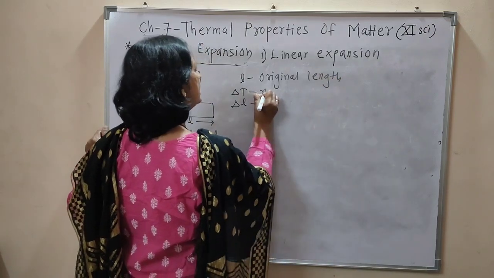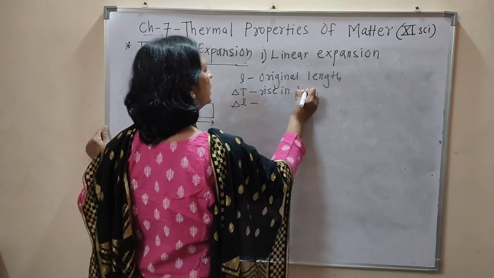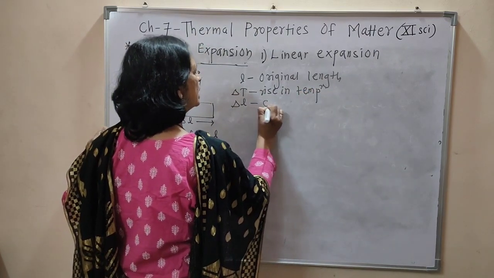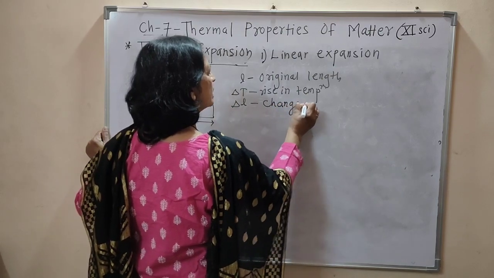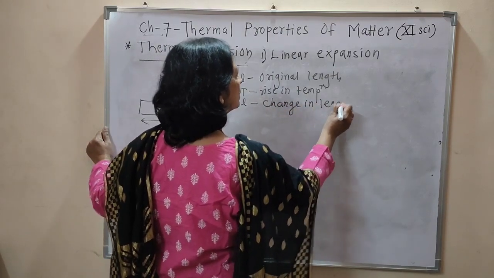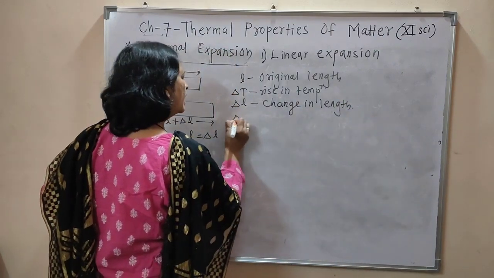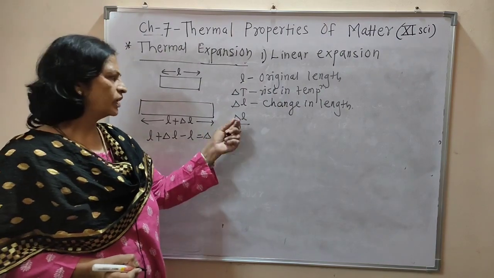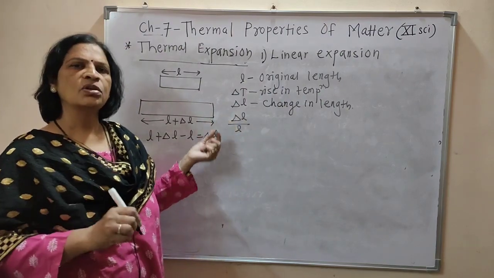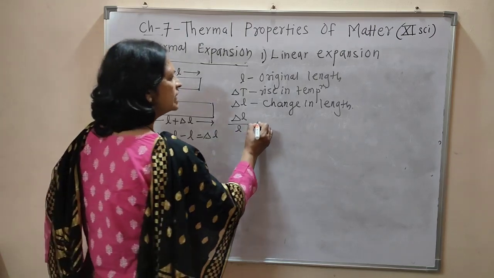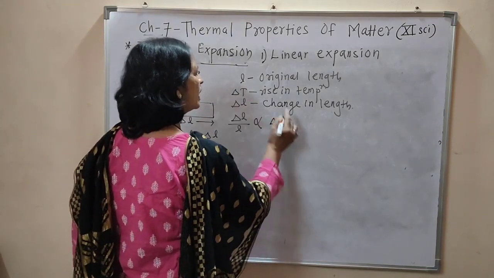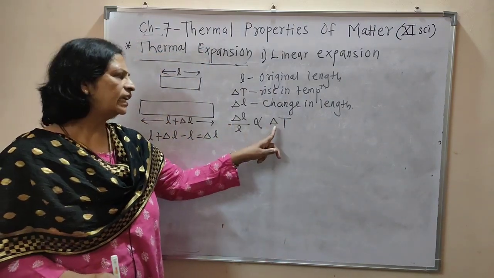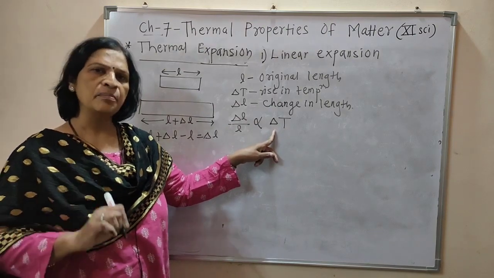delta T, that is rise in temperature, and delta L, that is change in length. Now, delta L by L is called fractional change in length, and it is directly proportional to the rise in temperature.